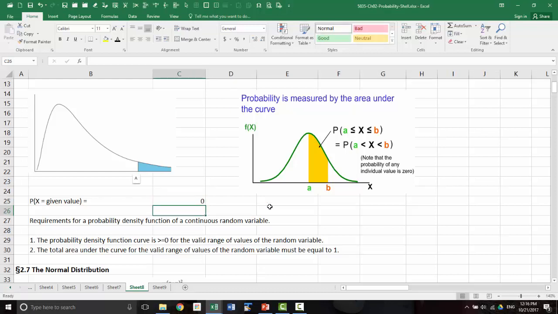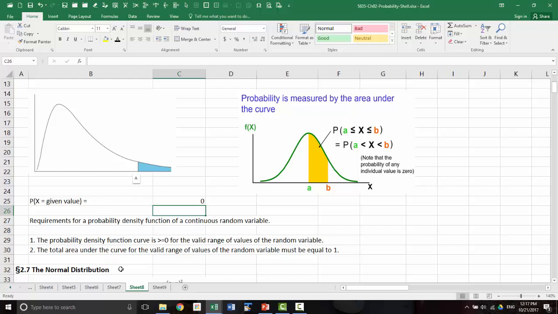Now, what are the requirements? Like in basic probability, remember the 2 rules. The probability of an outcome has to be between 0 and 1, and when you sum all the probabilities for the sample space, that sum should be equal to 1. And there is a similar set of conditions for continuous distributions also.